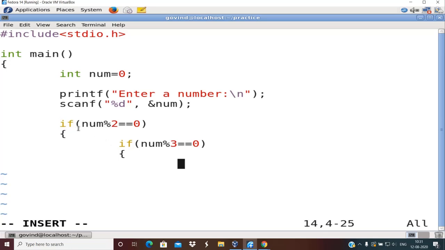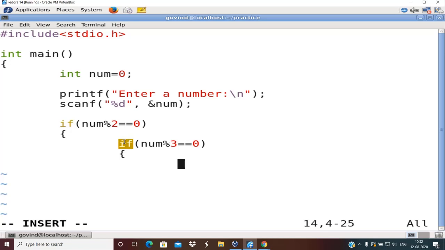So only when both the conditions are satisfied, then only you can say that the number is divisible by 2 and 3. If any one of these conditions is not satisfied, right, then you have to say that the number is not divisible by both 2 and 3. So what should be the body of this innermost if? Yeah, there is one more convention that is used. This if is now referred to as outermost if or outer if, and this is referred to as inner if. And if you write one if inside another if, it becomes nested if.